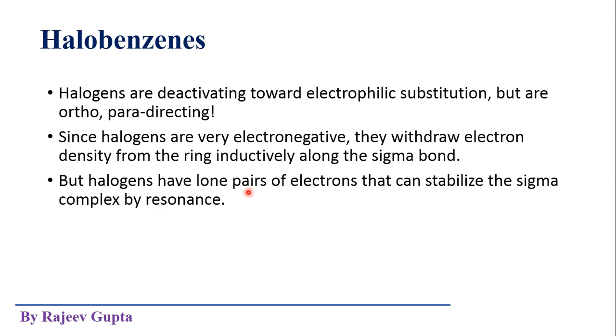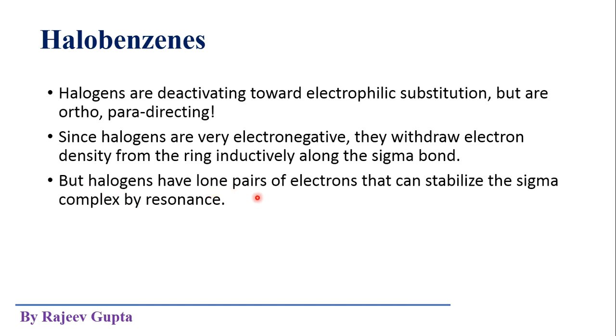So they can donate these lone pairs towards the benzene ring. Due to this conjugation of the lone pairs present on halogens, the ortho and para positions become somewhat more electron rich.